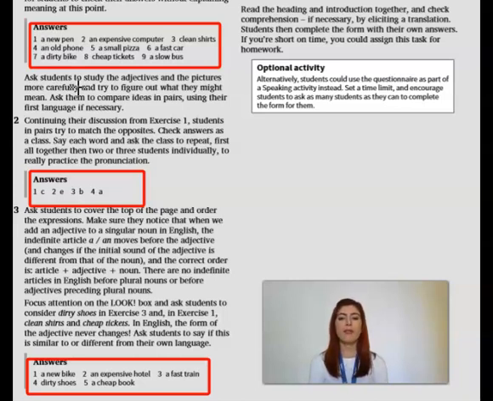Okay? Now for exercise 2, the answers are 1C, 2E, 3B, and 4A. And finally, for exercise 3, the answers are number 1, a new bike, number 2, an expensive hotel, number 3, a fast train, number 4, dirty shoes, and number 5, a cheap book.